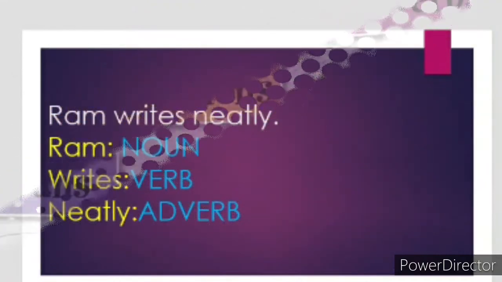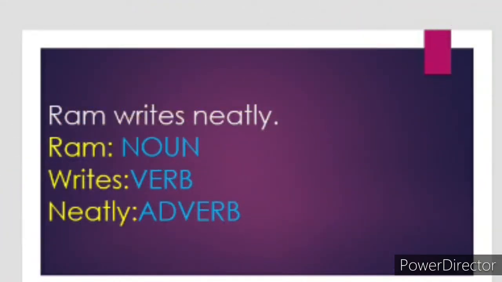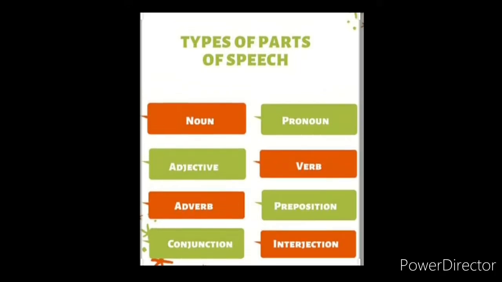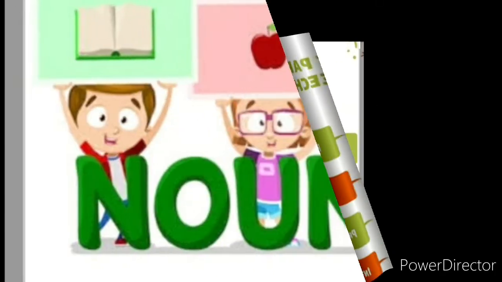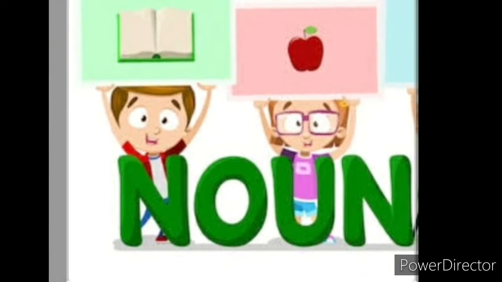For example, Ram writes neatly. Here Ram is a noun, writes is a verb, and neatly is an adverb. There are 8 parts of speech in English grammar. The very first one is noun.